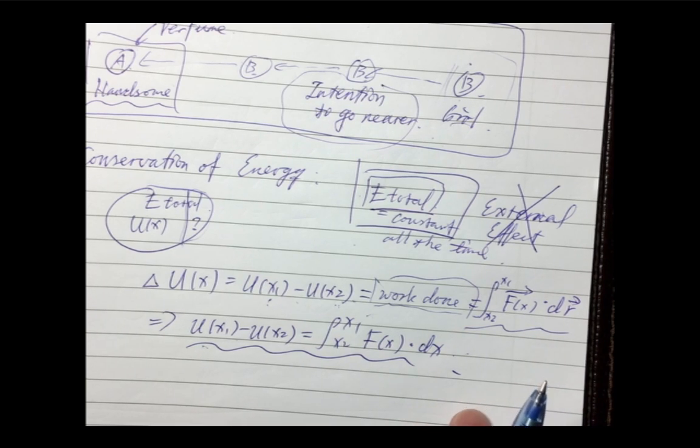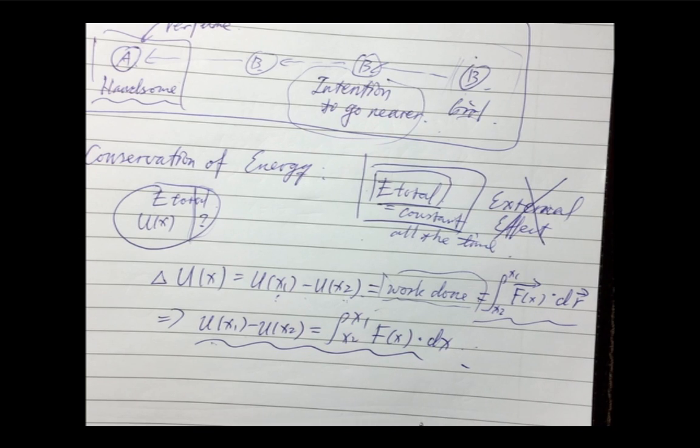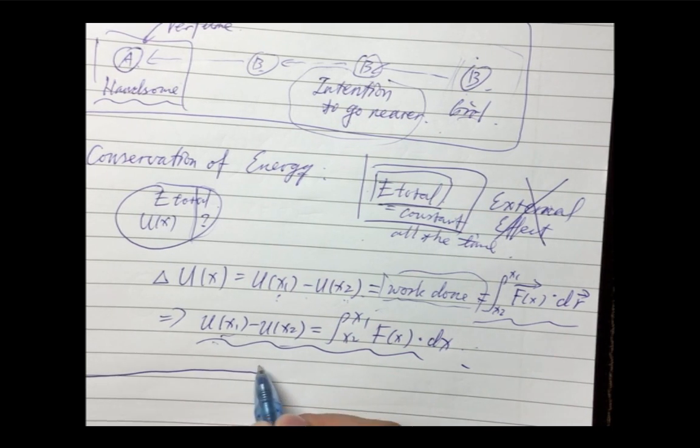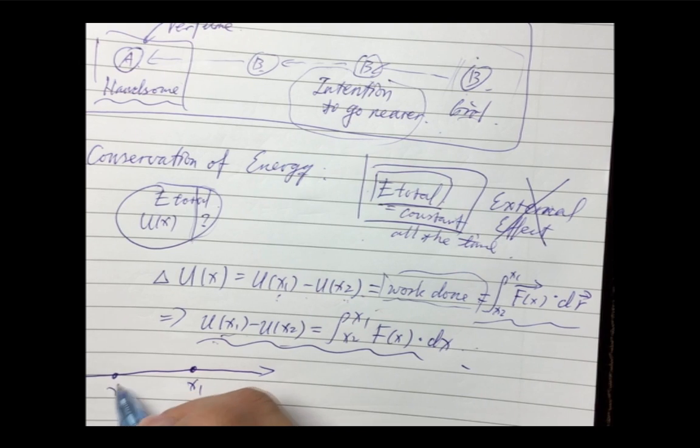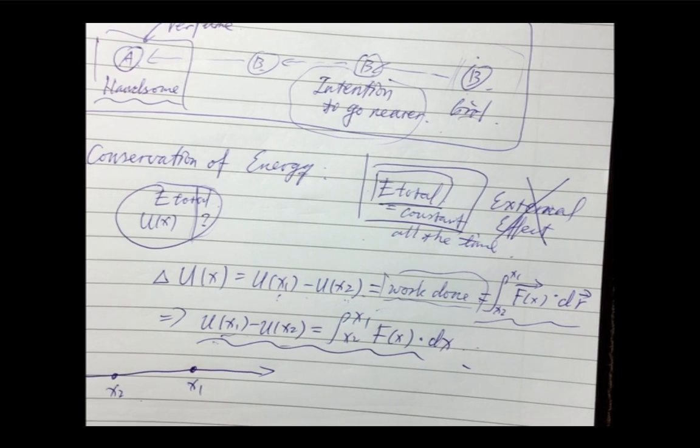But in this question, it's asking for a point of equilibrium. So it's just a point. But how to represent a point? We know that x1 is a point, x2 is another point. Let's draw something over here. Let's say x1 is here and x2 is here. When x2 is going nearer and nearer to x1, and just touches x1, it becomes an identical point, right? x1 and x2 will be the same.